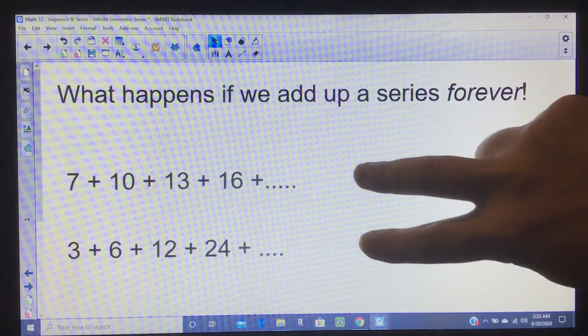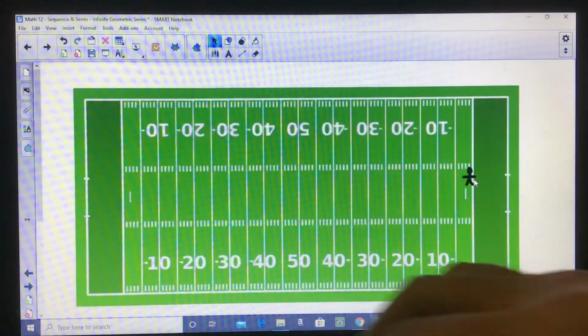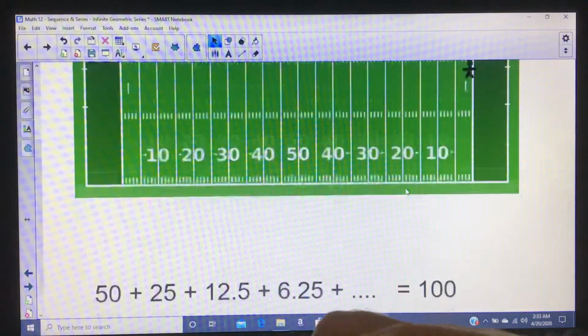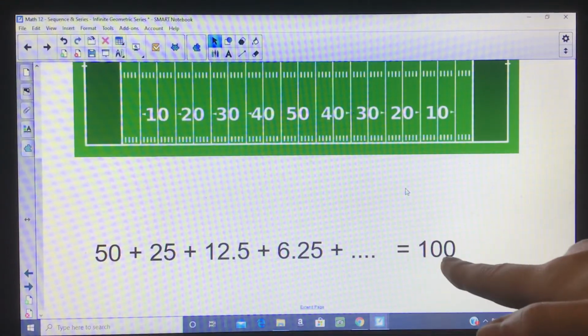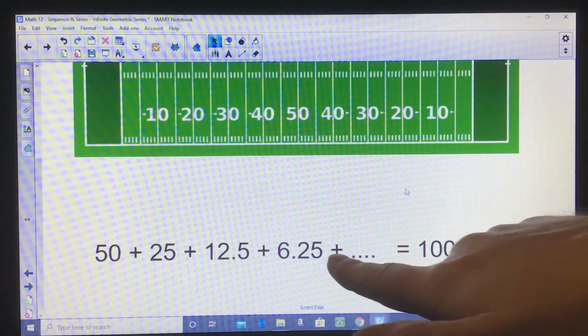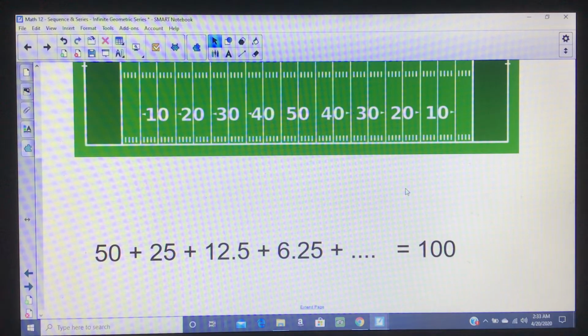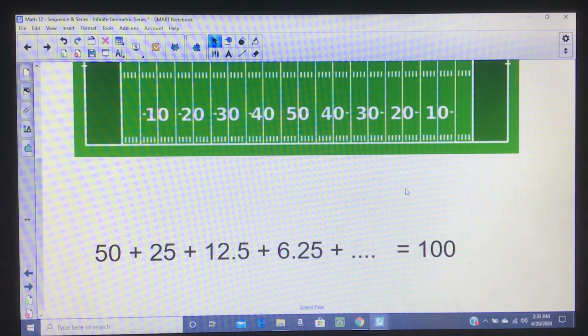So these two are divergent. As you keep adding, the number keeps getting larger and larger without bound. This one, however, is a convergent series, because as I add more and more terms, it gets closer and closer to 100. I'm not going to pull out a calculator, but if you started adding these up, you'd get up to 98, 99, 99.5, then 99.9999, but you'll never get beyond 100. If you continue this series on and on, you're approaching that number.